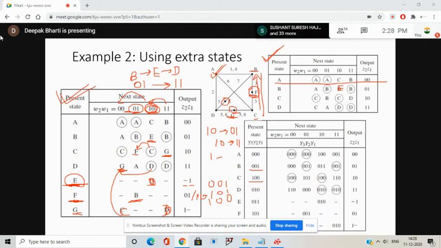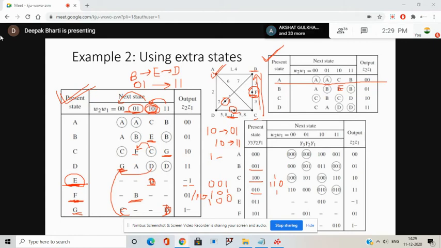You can also see this G. C is 100 and D is 010. So what is the code for G? That is 110. Now you can calculate the Hamming distance between C and G, it is 1, and between G and D, it is also 1.